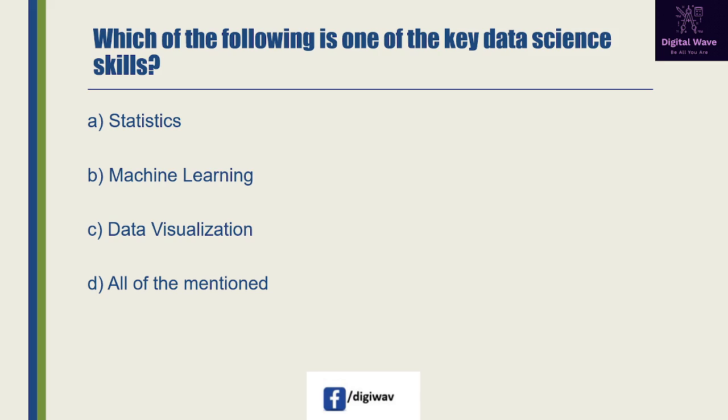Next question is, which of the following is one of the key data science skills? So first option available here, statistics. Second is machine learning. Third one is data visualization, and the last one is all of the mentioned. So right answer will be D, because data visualization is the presentation of data in a pictorial or graphical format.